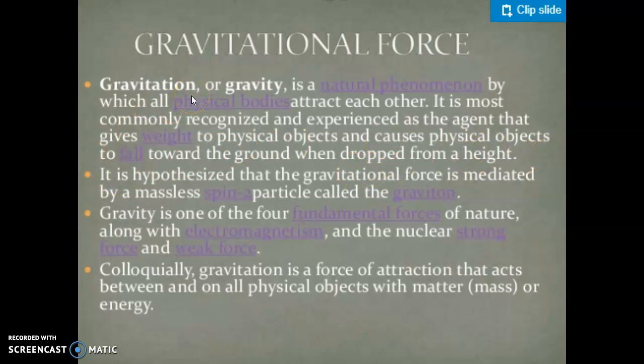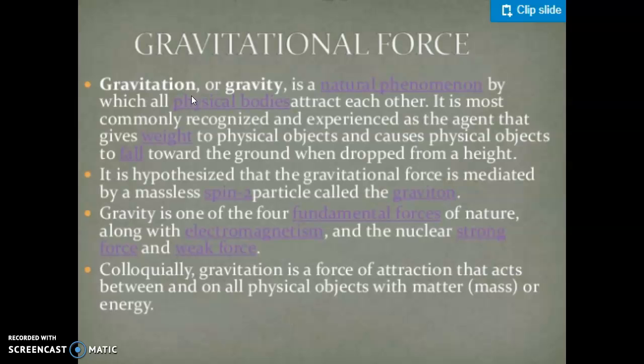You might have heard about the Newton apple story. He's the father of gravity, who discovered why the apple falls towards the ground, why it doesn't go upward. So he found that there might be some force that attracts the apple downwards, and then he named that force gravitational force.